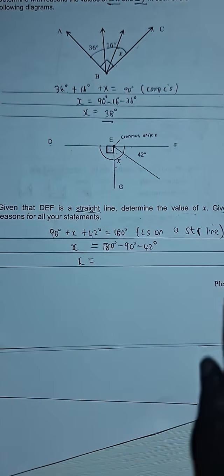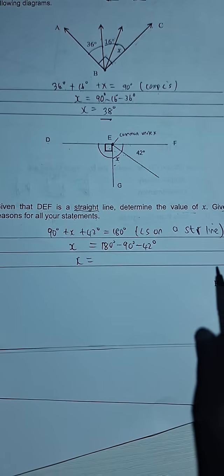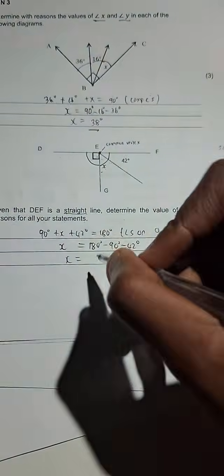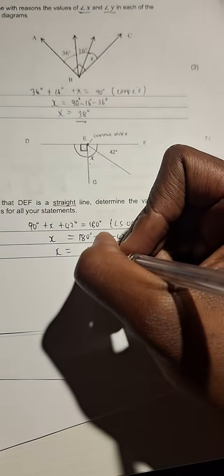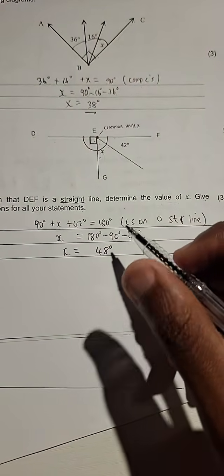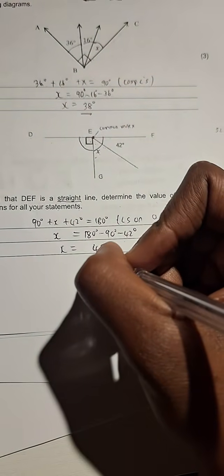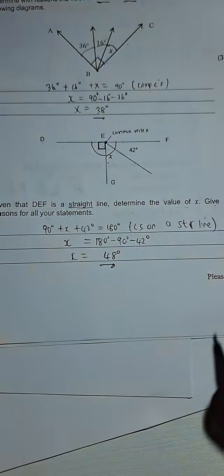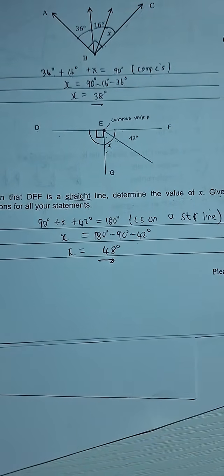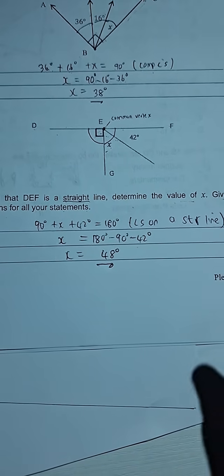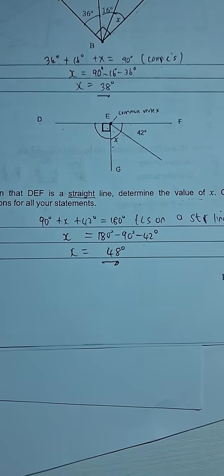I'm sure you guys have seen it in the comment section. Many of you have actually said the answer that's correct. 180 minus 90 minus 42 degrees gives us a beautiful answer of what? 48 degrees. And Dukes, Luvian, Baby Marsha, Carboy, you guys are simply phenomenal. Lilonge Kubega, you are simply phenomenal. You guys are doing amazing stuff. It is not 38. It's not 38, guys. It is 48. Let us not have misconception.